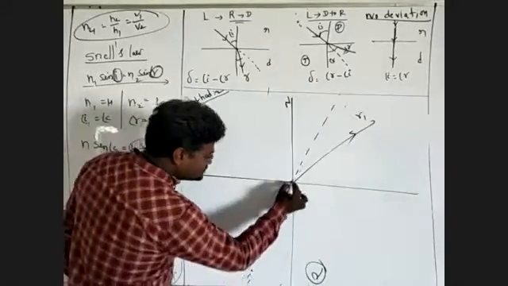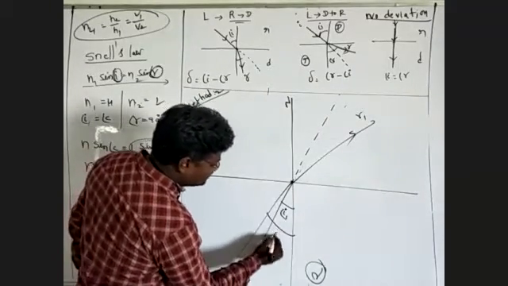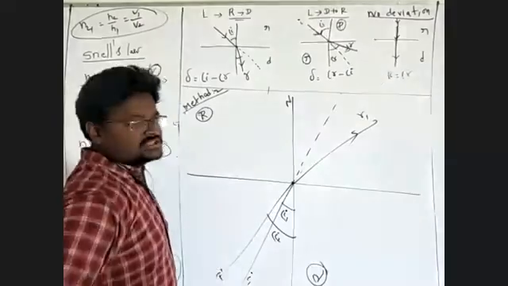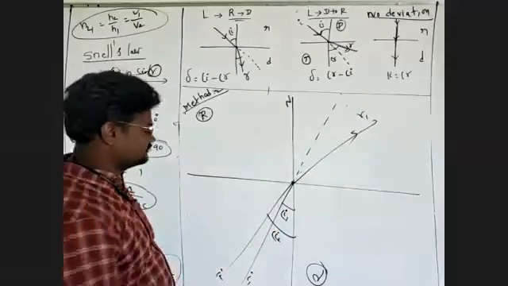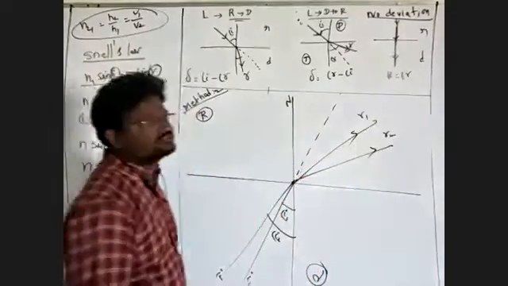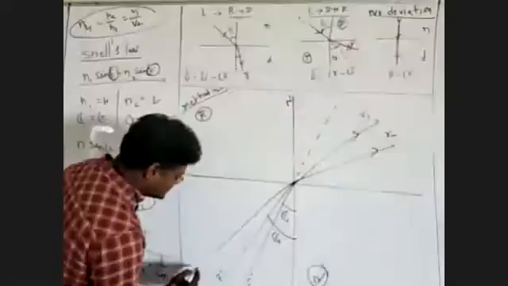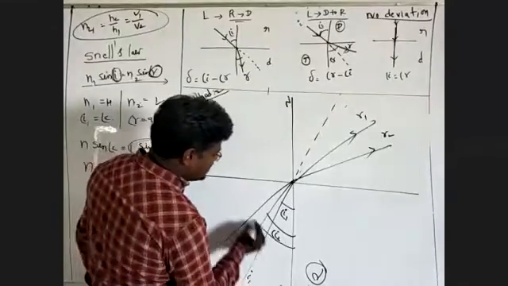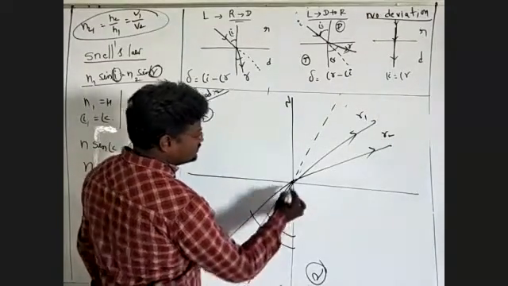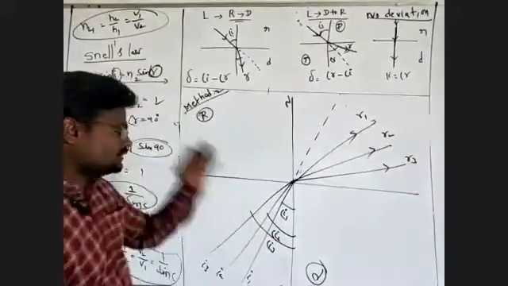Angle of incidence, this is I2. The angle of incidence is greater than the angle I1. Again, light travels from a denser medium to a rarer medium, so the refracted ray is bending away from the normal. Next, once again, I am increasing the incident angle. This is I3. So the refracted ray is bending away from the normal.